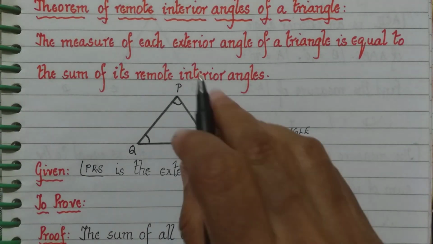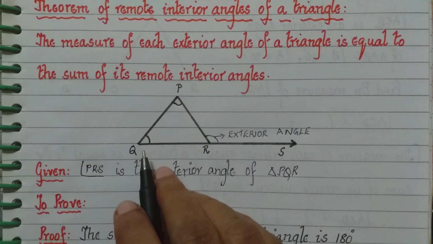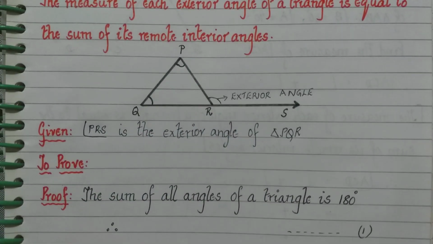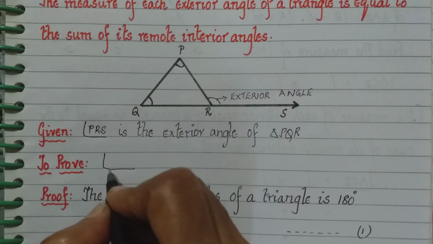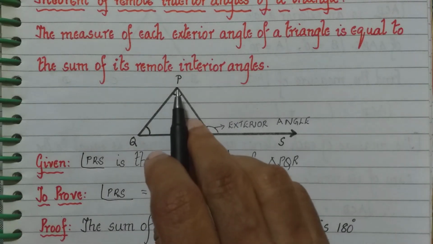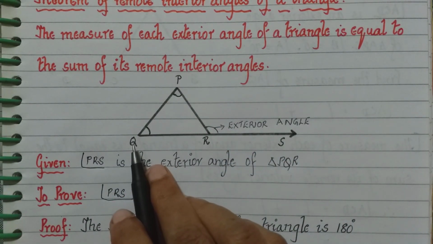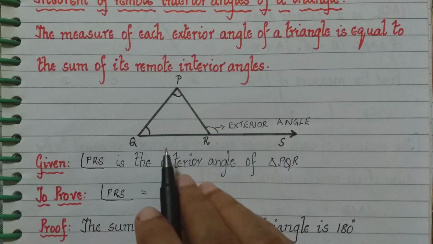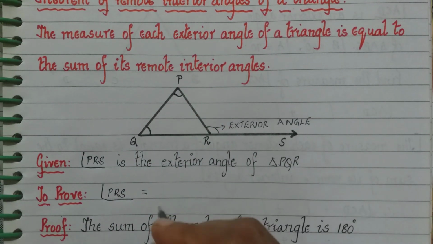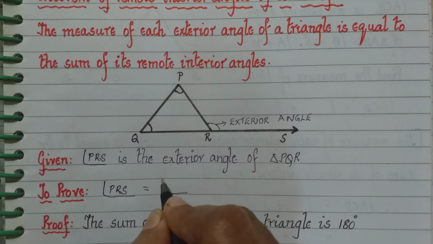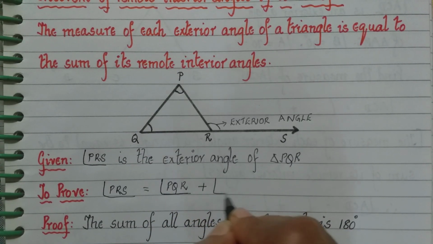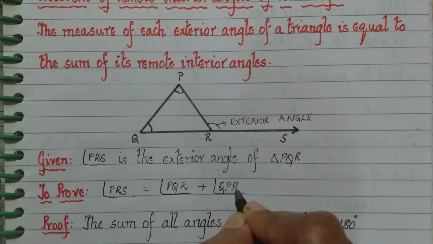The measure of the exterior angle of the triangle is equal to the sum of its remote interior angles. The exterior angle is angle PRS. So to prove: angle PRS is equal to the sum of the remote interior angles, that is angle P and angle Q, but we will name them with three letters, that is angle PQR and angle QPR. So I will write: is equal to angle PQR plus angle QPR. That is what I have to prove.